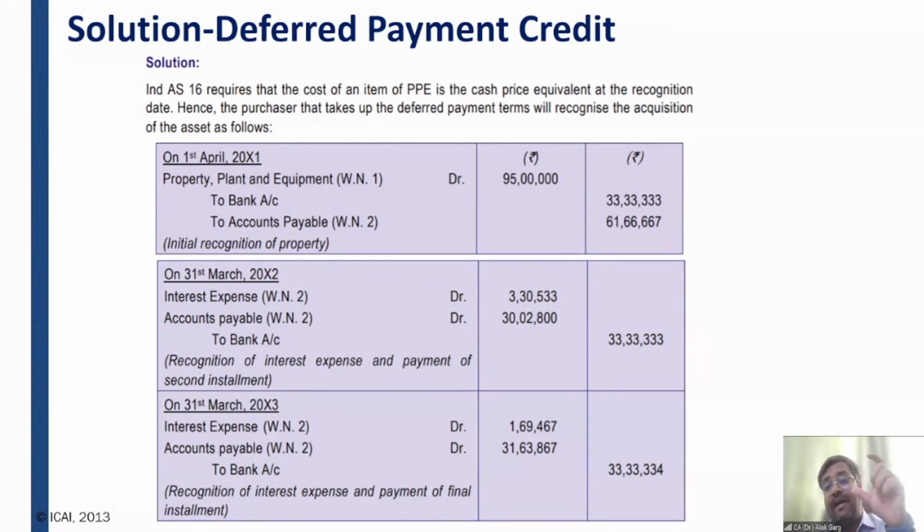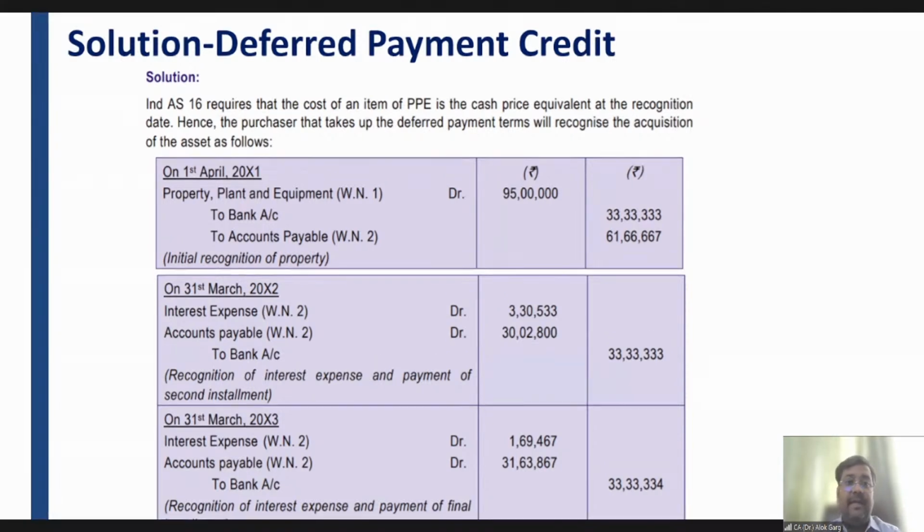So where will the difference of 5 lakh go? The difference of 5 lakh will not be considered as PPE. It will be considered as an interest cost. But if Ind AS 23 permits, in that case, that 5 lakh of finance cost will be shown as a cost of the PPE, right? Otherwise, it would be debited in P&L, right? Manini, I hope you have understood now.